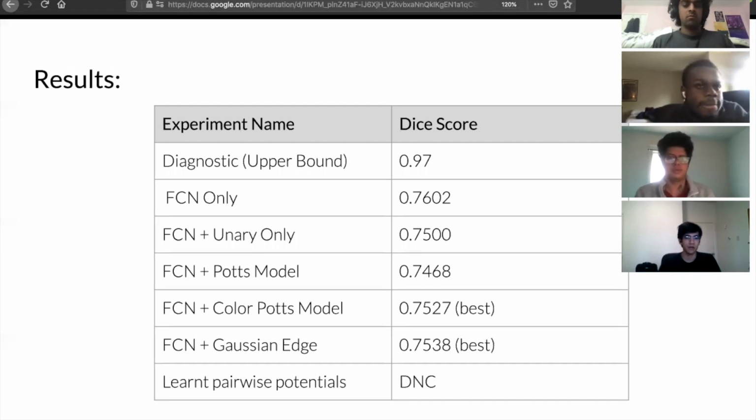Here are our final results. The diagnostic upper bound is quite high, so it says that we can get up to a Dice score of 0.97. Using just the FCN without any post-processing, we get a 0.76 Dice score. However, for all of our post-processing models, which are hand-coded, none of them can beat even just the FCN. If we look at the Gaussian edge potential or the color Potts, they reach up to 0.75, which is still less than what the FCN itself gives. And as for the learned pairwise potentials, our network still hasn't converged, so maybe we can put the results in the final report.